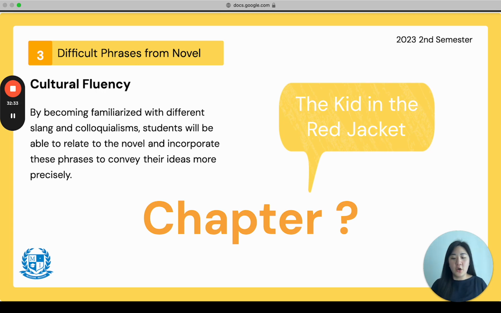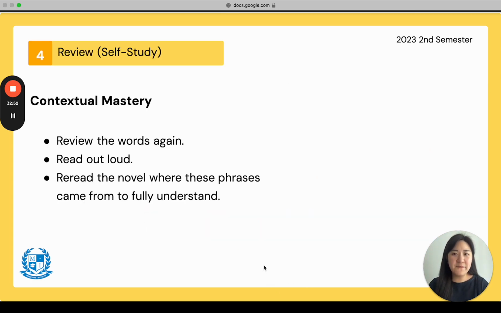So you should go over your whole novel workbook, reread some of the chapters that you do not remember well, maybe look over the homework, and maybe write some notes for each chapter so that you can study a bit more. Okay? And step 4, you have to review and self-study. Just because we did this, don't forget to do the next pages for the homework, please. Don't forget. Try to do this homework without looking at the back pages.